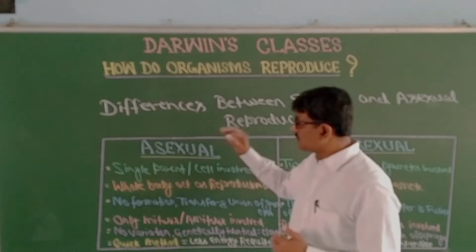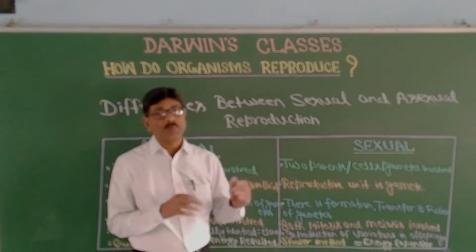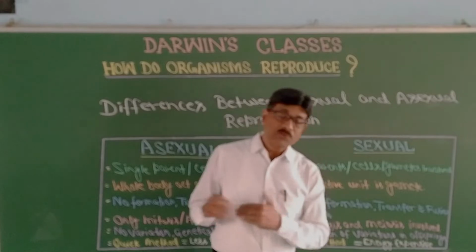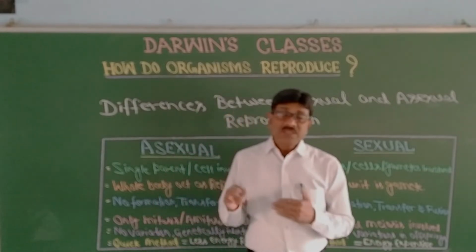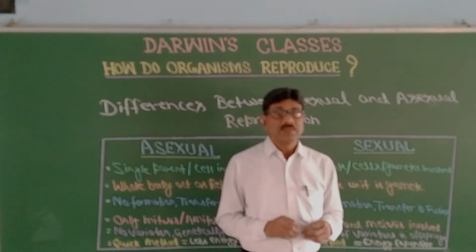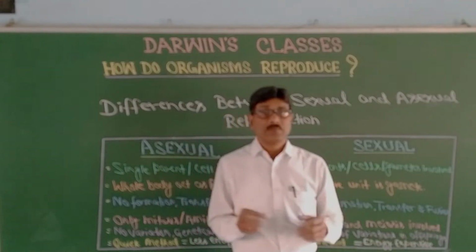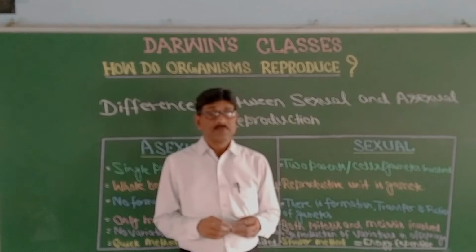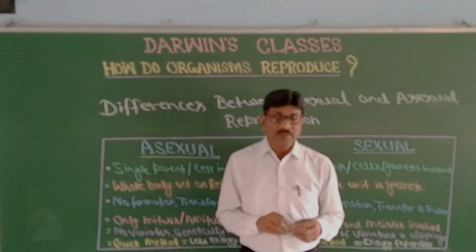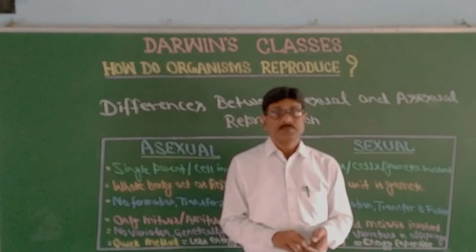There the mode of reproduction is asexual. So let us proceed to the different modes of reproduction in lower organisms. There are different types of mode of reproduction by means of which the lower organism reproduces itself. It is like fission. Fission means to break down into two. That may be binary fission, that means breaking down into two, or multiple fission. Altogether it is fission, then fragmentation, then budding,